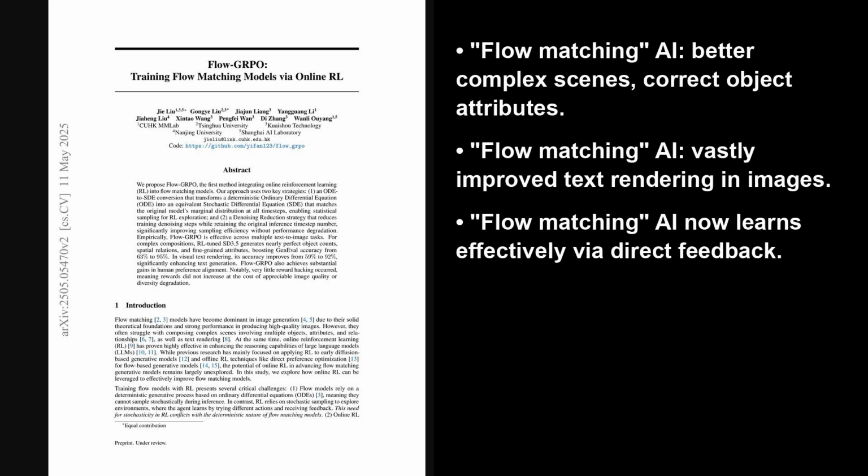So to wrap things up, Flow-GRPO clearly enhances flow matching models for complex image generation. The key is its smart use of online reinforcement learning, enabled by the ordinary differential equation to stochastic differential equation conversion for exploration, and denoising reduction for faster training. This boosts performance significantly, improving attribute binding and text rendering while maintaining image diversity, often using tools like a KL constraint. A KL constraint essentially keeps the model from becoming too